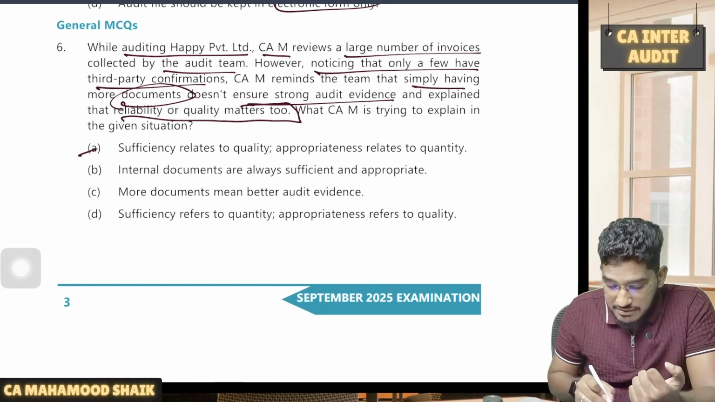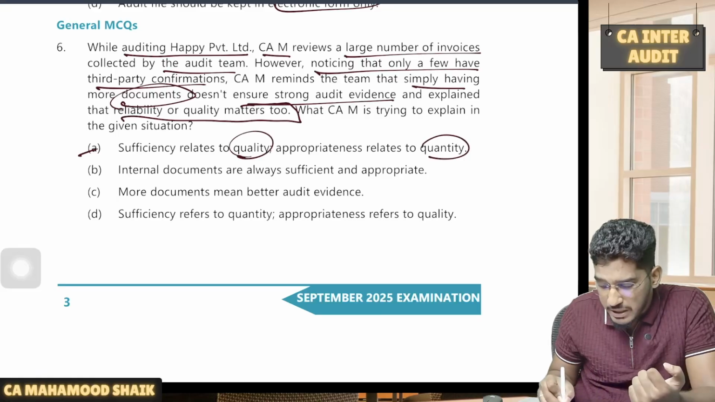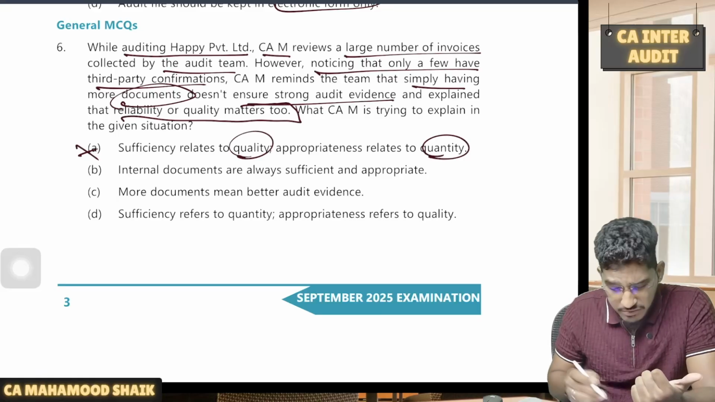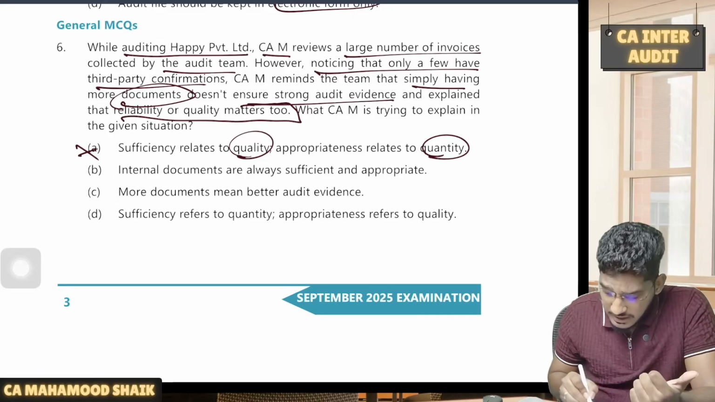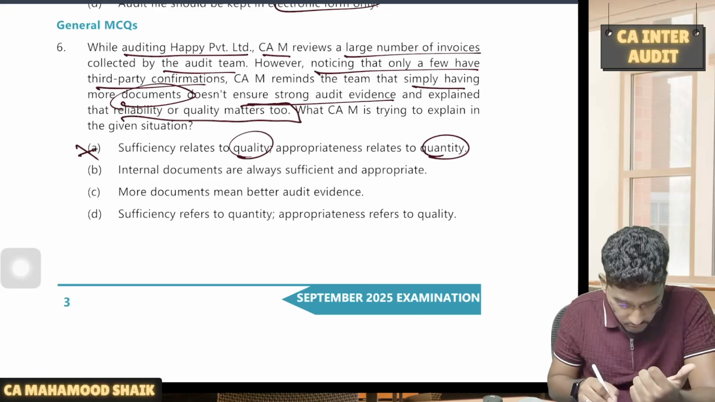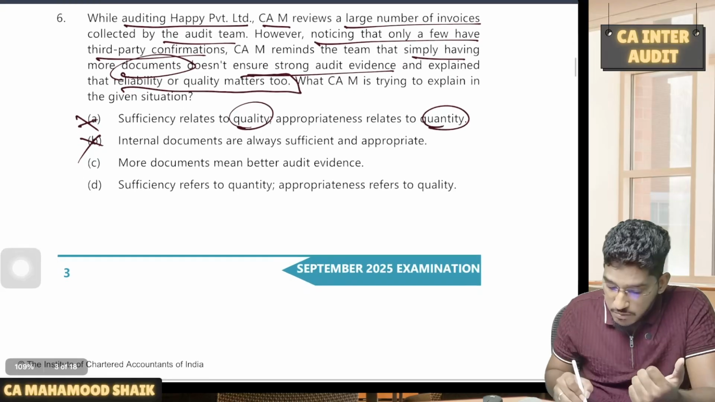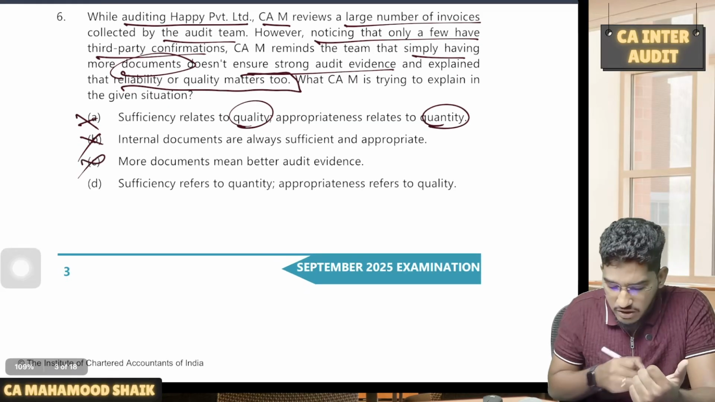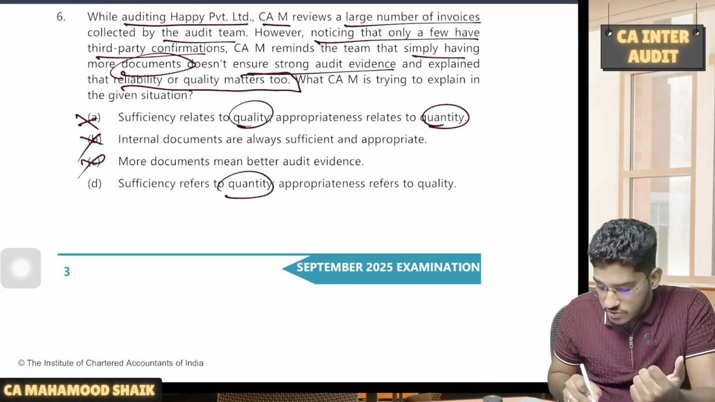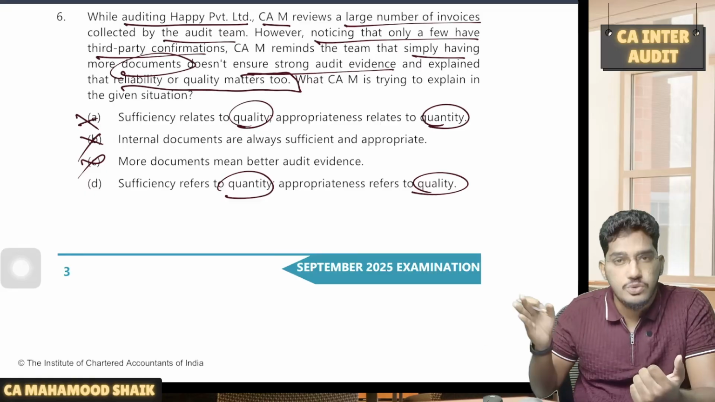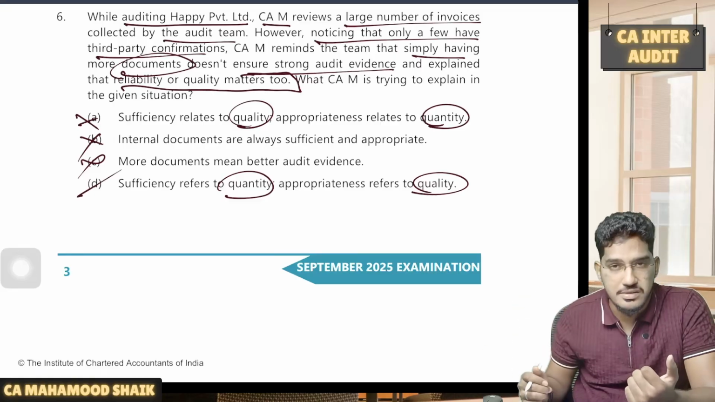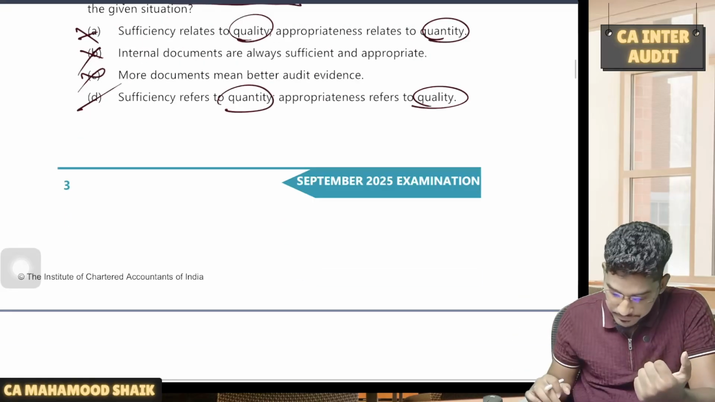So if you read the options, sufficiency relates to quality, appropriateness relates to quantity. No, right? Whereas the opposite is correct. Internal documents are always sufficient. No, only when internal controls are strong, then internal documents are reliable. More documents mean better evidence? Definitely not. Sufficiency refers to quantity, appropriateness refers to quality. Yes, this is the correct statement. This is what he is trying to explain.